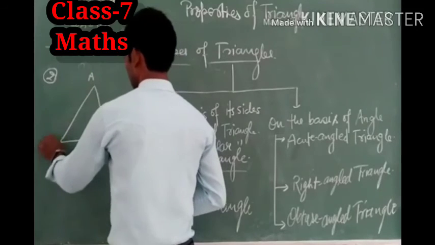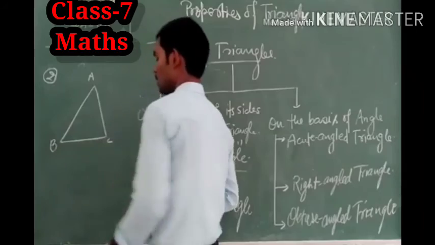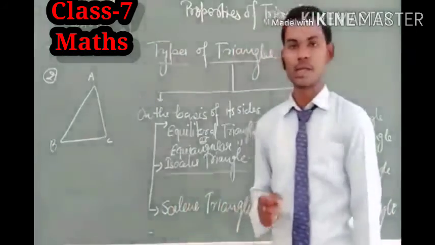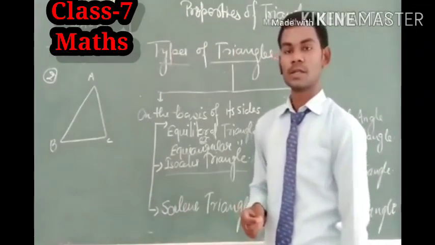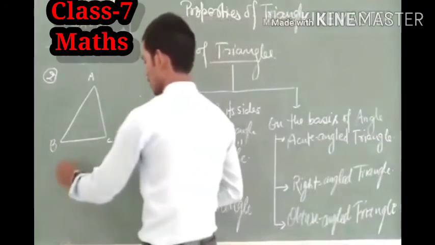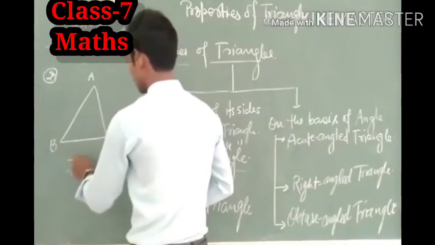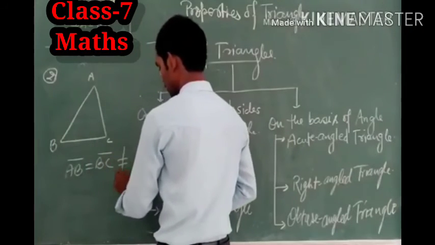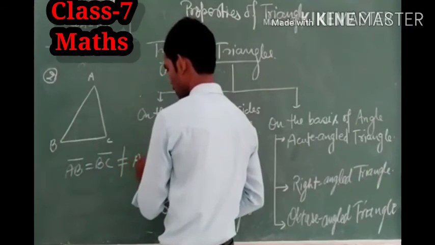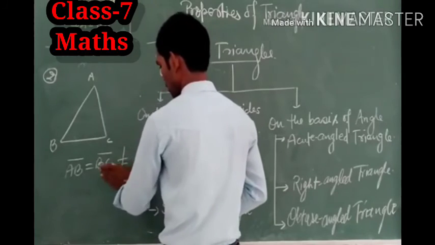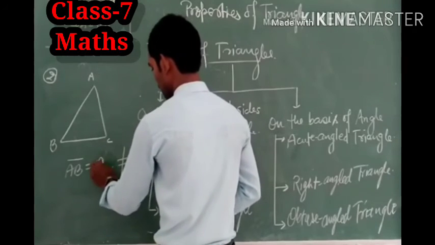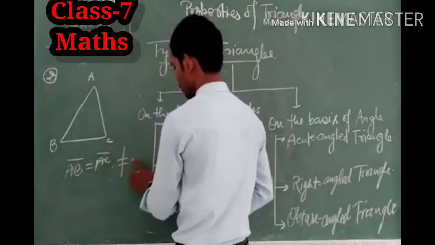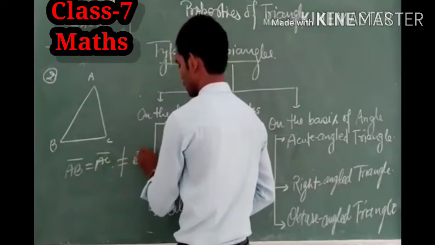this is a triangle ABC, and if we measure the lengths of its sides, we find that AB is equal to AC, and this is not equal to BC.